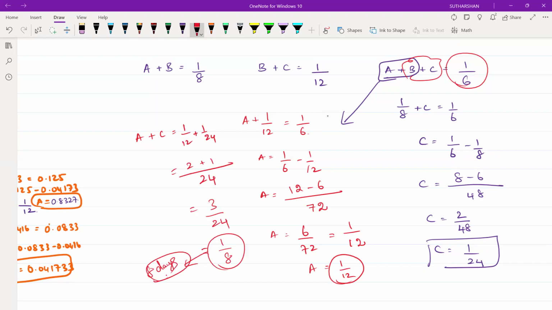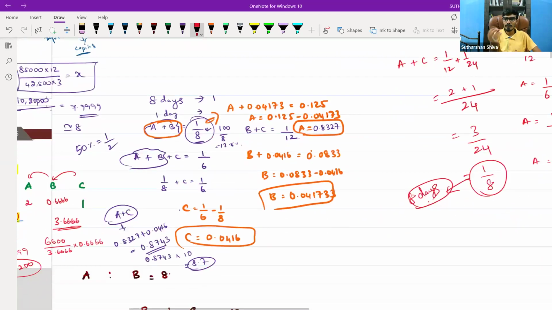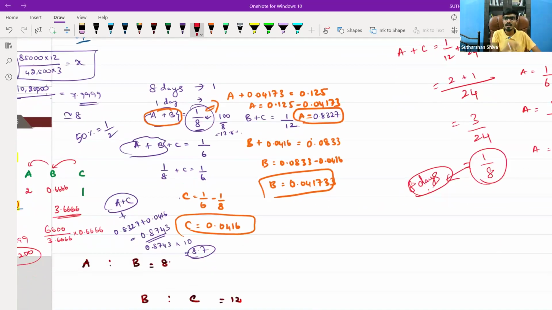Yes, sir. So this is the actual method. If you know the mathematics and have quick mathematical skills, you can take it in this way. Or if you don't want to do it by pen and paper mode, you can go with the calculator. There will be some probable decimal errors. Or if you want to simplify it, rather than taking whole decimal places, you can take it up to 2 to 3 decimal places. That will also give you an exact answer.